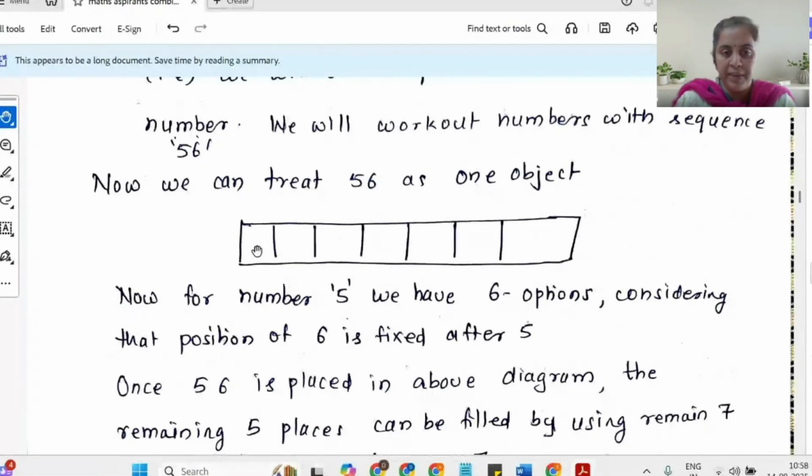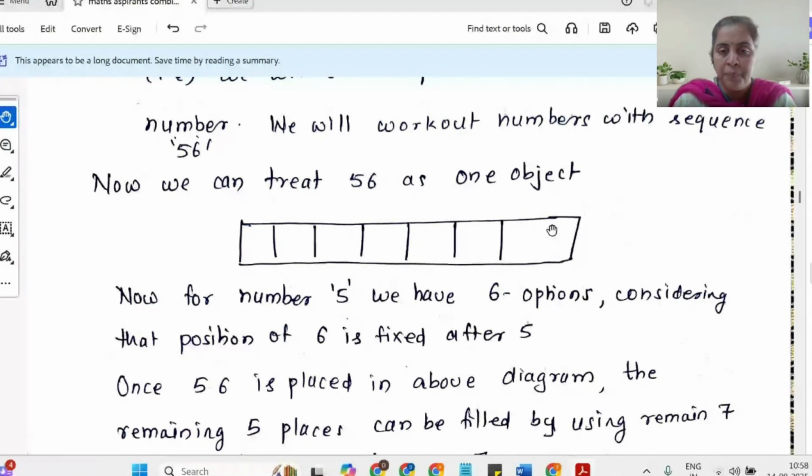If 5 takes the first place, 6 can appear in the second place. If 5 takes the second place, 6 can appear in the third place. If 5 takes the third place, 6 can appear in the fourth place. If 5 appears in the fourth place, 6 can appear in the fifth place. If 5 takes the fifth place, 6 can appear in the sixth place. And if 5 takes the sixth place, 6 can appear in the seventh.